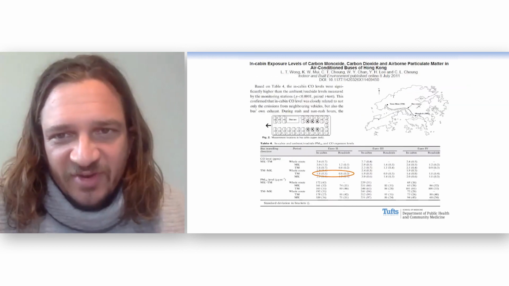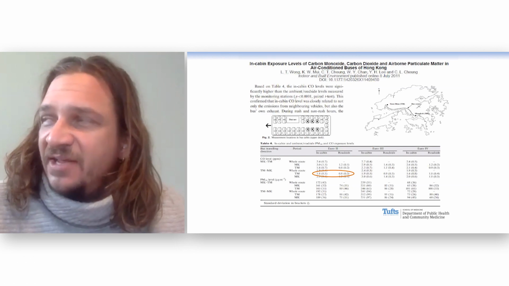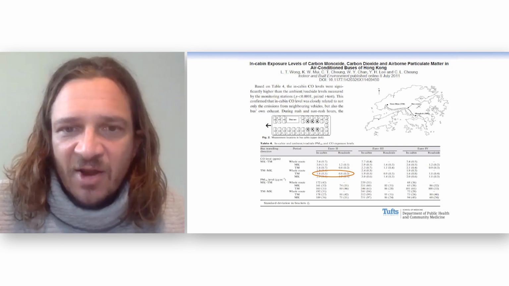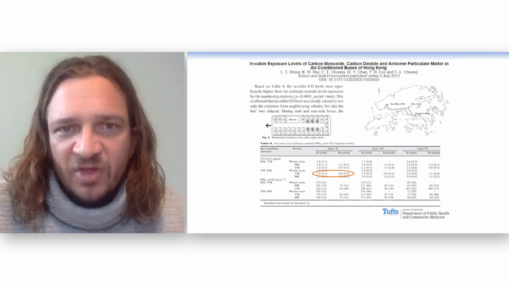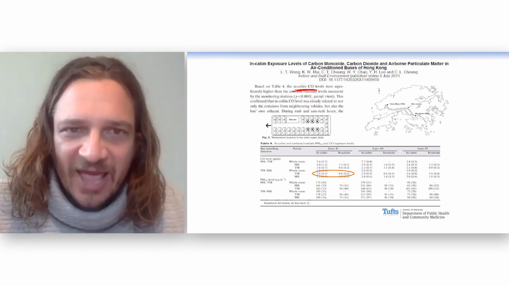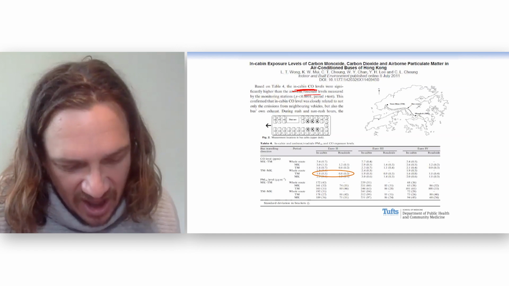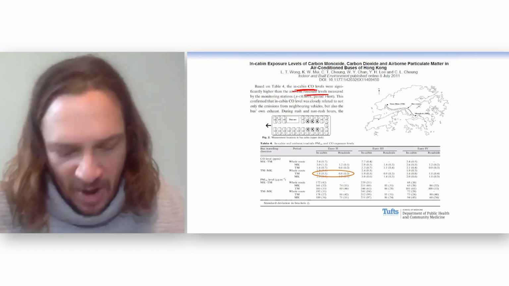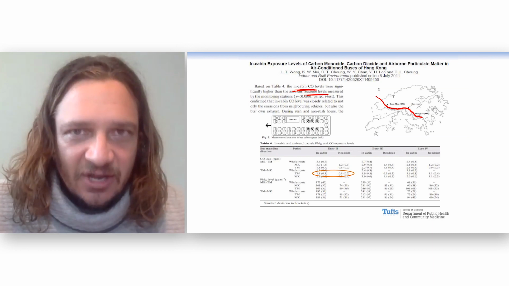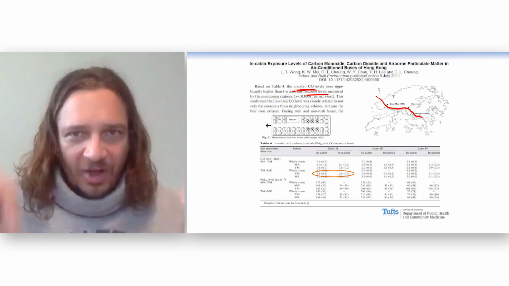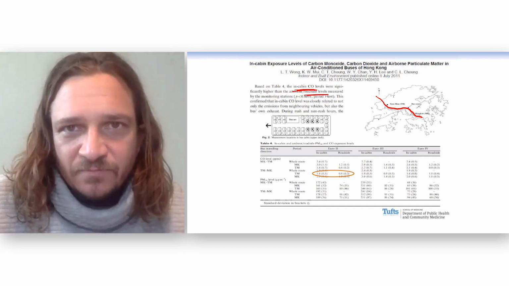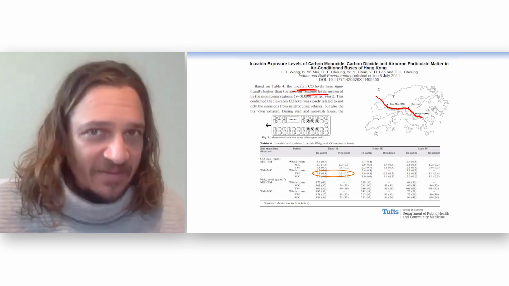Here's a cool example of a paired t-test showing how creative you can get with the study design. This was a study looking at air quality in buses in Hong Kong. And what they did is they put a little device in the bus cabin that would measure the air quality. And then they also put one outside on the side of the road. And when the bus would drive down this route, when it would drive by one of the outside stations, they would press a button and it would measure the air quality simultaneously inside the bus and outside the bus at the same spot. And then you want to see, is it better to be inside the bus or outside the bus?